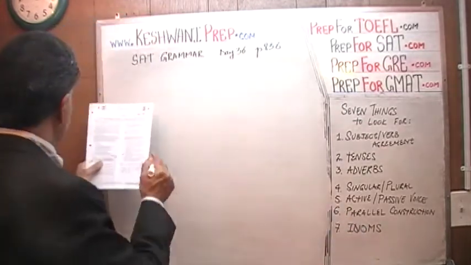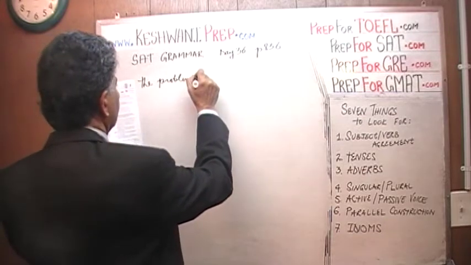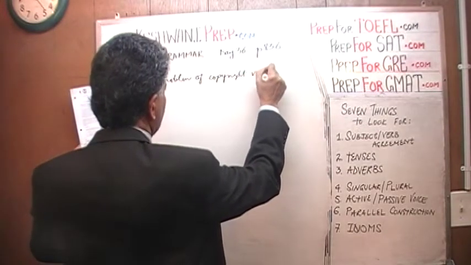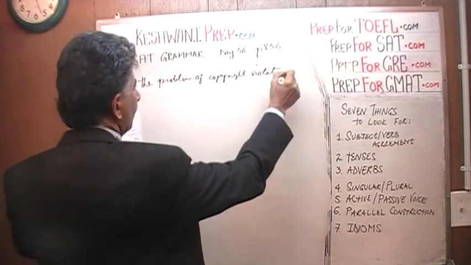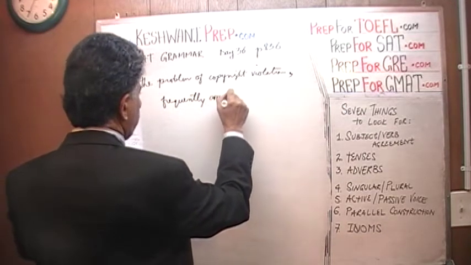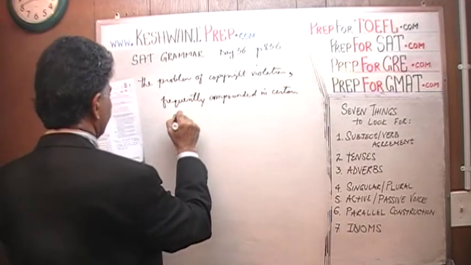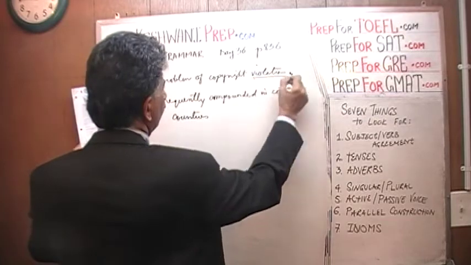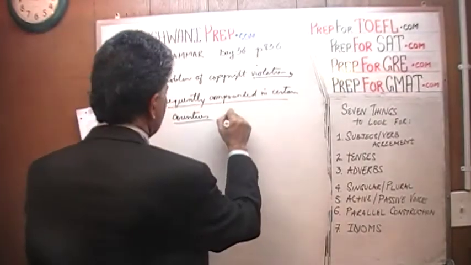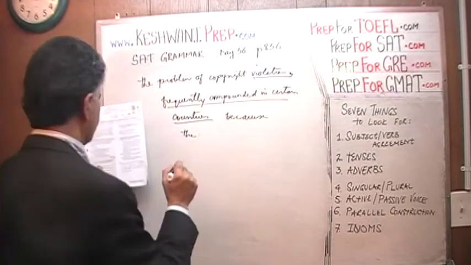It says, the problem of copyright violation, comma, frequently compounded in certain countries, and all of this is underlined, starting from violation up to here, because the sale and use of copyright materials are not tightly controlled.